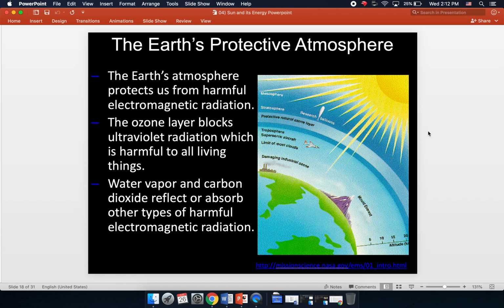Earth's protective atmosphere. Earth has this protective atmosphere that protects us from lots of forms of electromagnetic radiation. We have the ozone layer, which blocks ultraviolet radiation, which is harmful to all living things, like I was saying earlier. We also have water vapor and carbon dioxide that reflect or absorb the other types of harmful electromagnetic radiation. Without our atmosphere, we would be way more subject to these forms of radiation and would not be able to survive here on planet Earth.